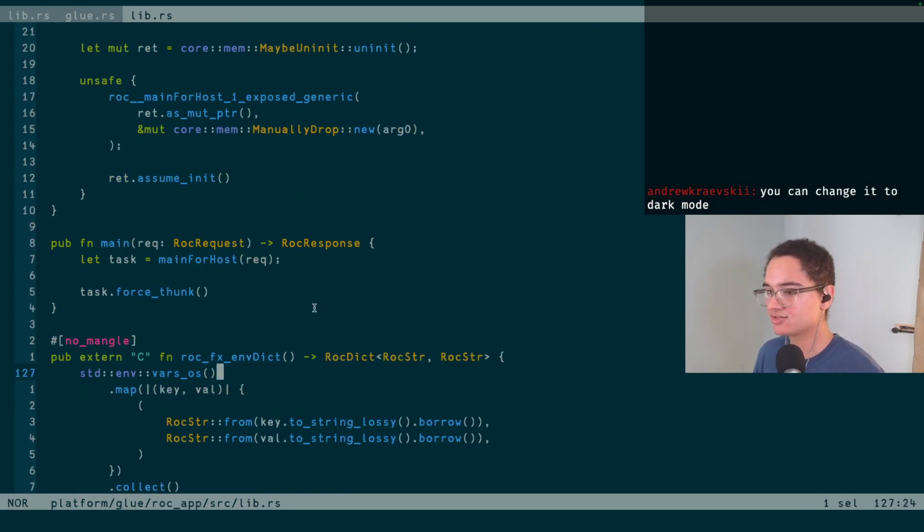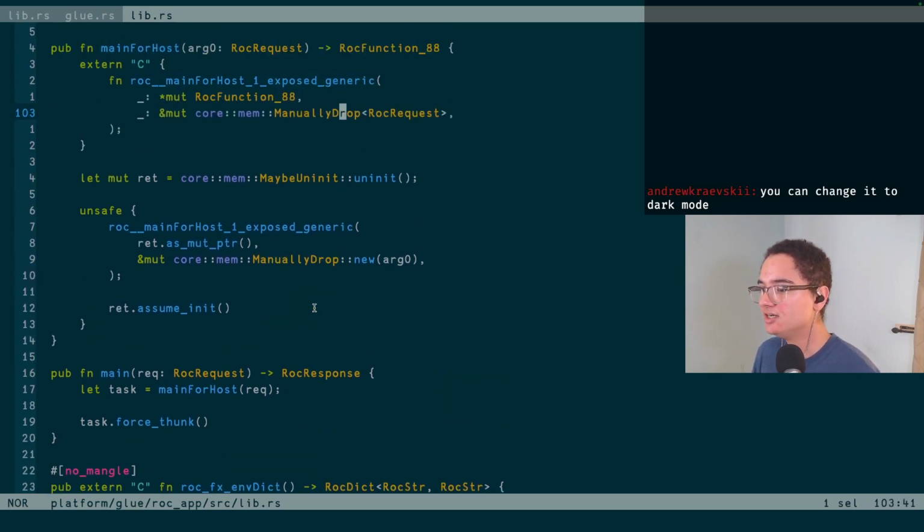Oh my goodness, can't scroll apparently. Scrolling with my mouse scrolls too far. But the issue is that we pass in this entire Roc function as a pointer. But that's not a pointer to the closure data, that's a pointer to this function. And so really what we need to do is generate the correct area of data space and pass that into here. So there's two steps. One, get the correct size and generate the closure data of the correct size, and then pass that in instead of this.